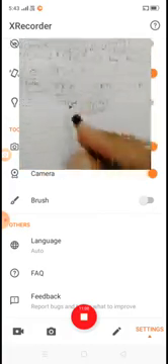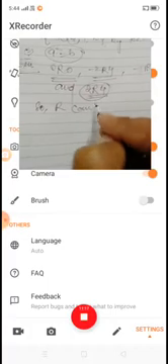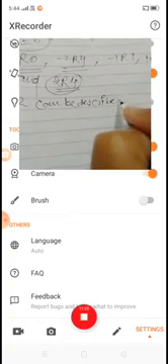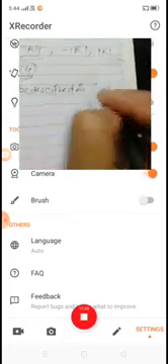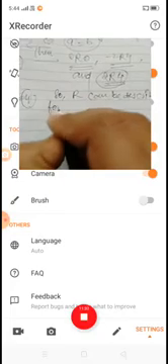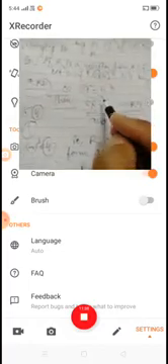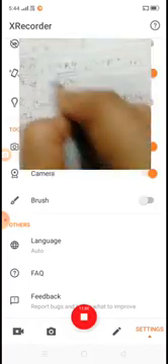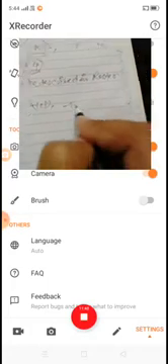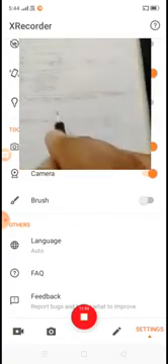Okay, so R can be described in roster form as R is equal to (0, 0), (-2, 4), (-1, 1), (1, 1), and (2, 4).